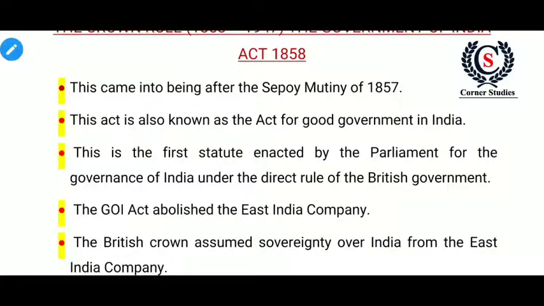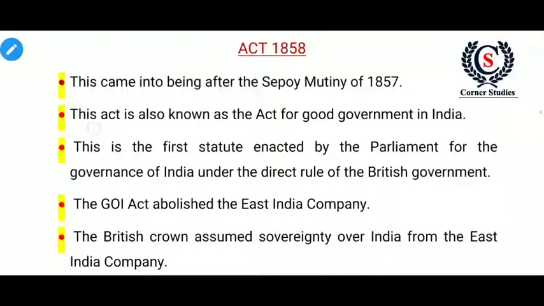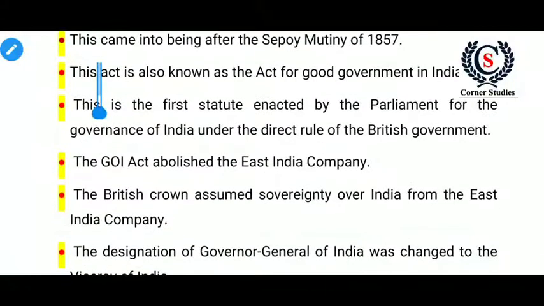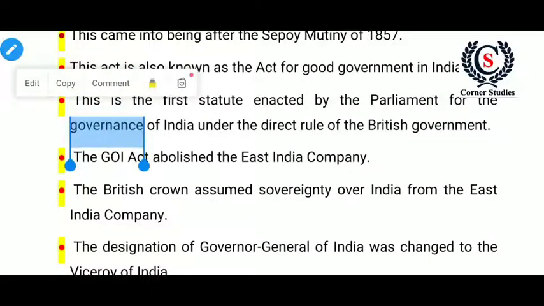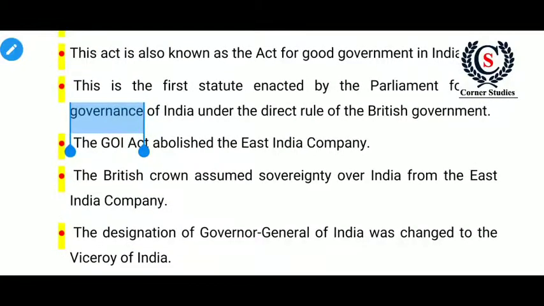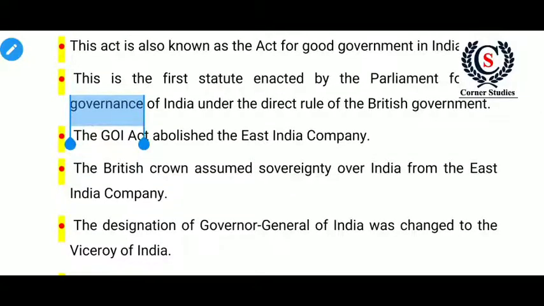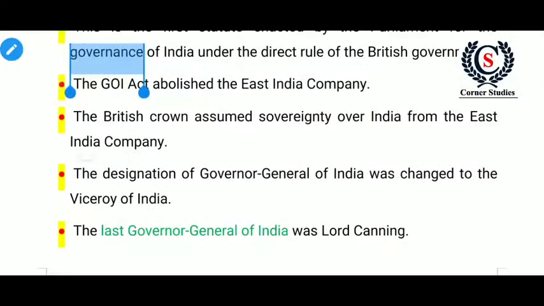Next, this Government of India Act of 1858 ended the system of double government by abolishing the Board of Control and Court of Directors. Through which act did the Board of Control and Court of Directors system, the dual government or diarchy, start? Through William Pitt's India Act. And when was it abolished? Through the Government of India Act of 1858.